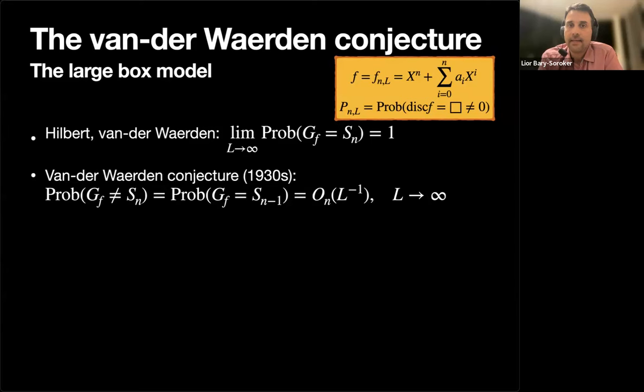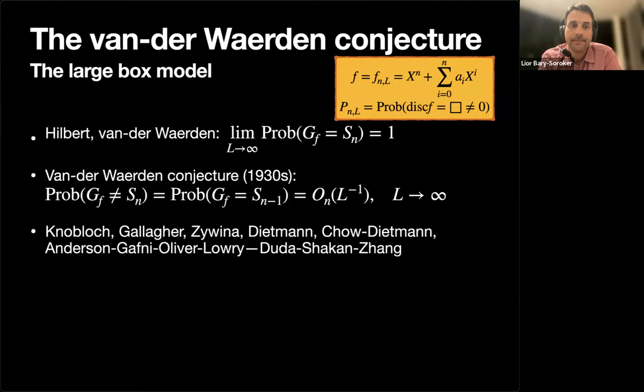Since then and until very recently, where there were major breakthroughs. So I'm trying to be brief. Some names along the history that made significant progress are Knobloch, Gallagher, Zywina, Dietmann. Maybe you can see all the names.